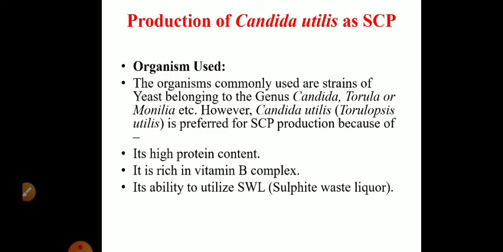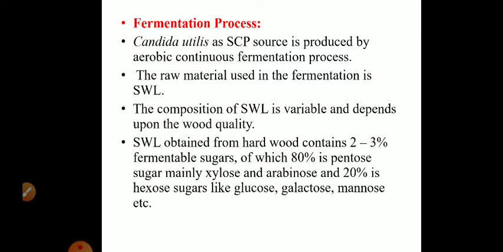There are so many organisms that can be used as single cell protein. Here we are going to discuss the production of yeast, especially Candida utilis. What types of yeast can be used as a source of single cell protein? The organisms commonly belong to the genus Candida, Torula, or Monilia. However, Candida utilis is the most preferred one. Why? Because it has high protein content, it is rich in vitamin B complex, and it can utilize the raw material sulfite waste liquor.